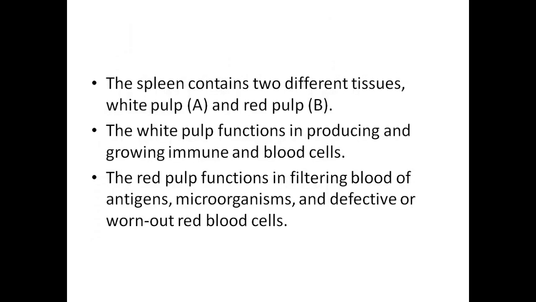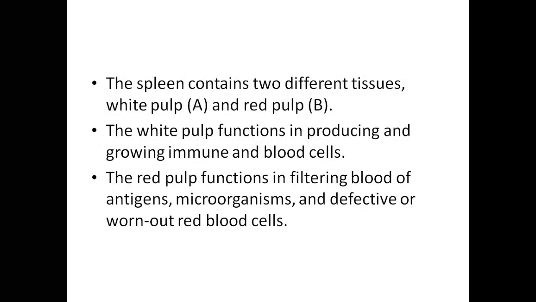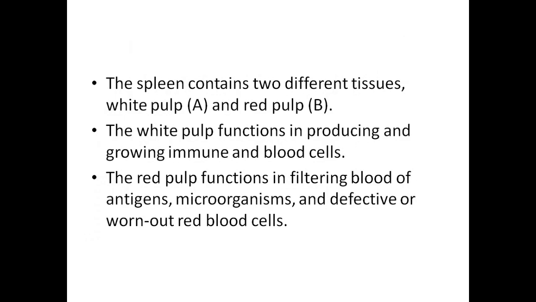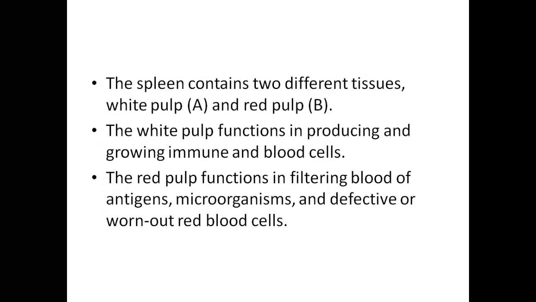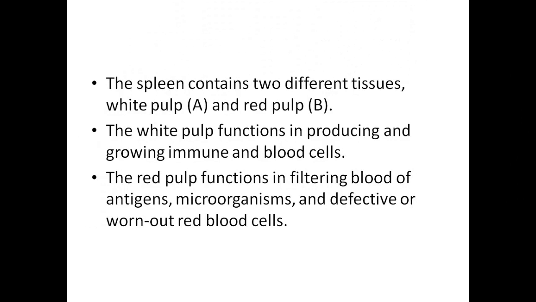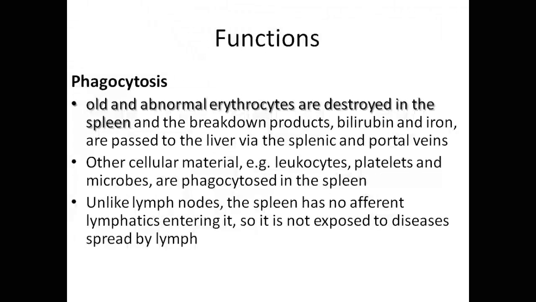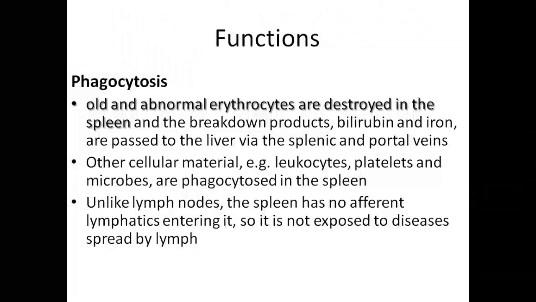It will filter out the microorganisms, but also it will filter out the defective, worn out red blood cells. So all these filtration processes are occurring within the red pulp, but the immunological processes are occurring within the white pulp. So the first function of the spleen is the phagocytic function, or what we call phagocytosis,